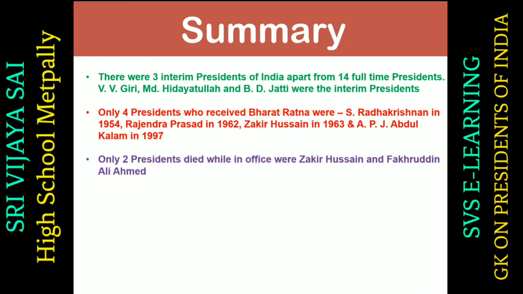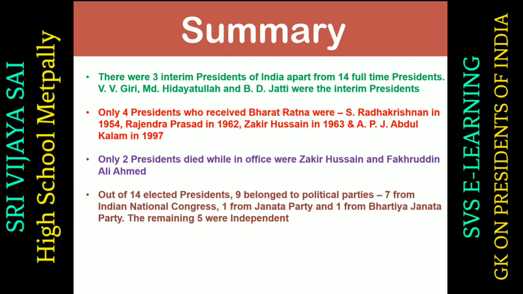Only 2 presidents died while in office. They were Zakir Hussain and Fakhruddin Ali Ahmad. Out of the 14 elected presidents, 9 belonged to political parties, 7 from Indian National Congress, 1 from Janata Party, and 1 from Bharatiya Janata Party. The remaining 5 were independent.